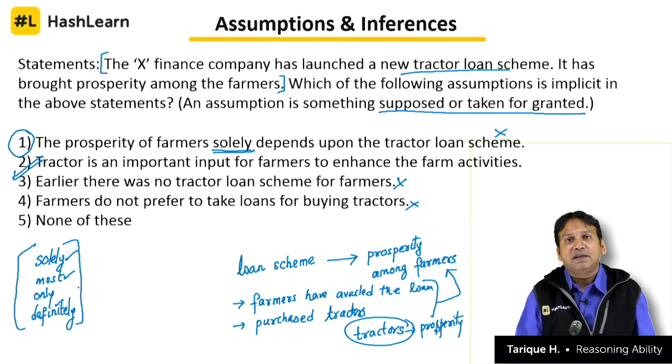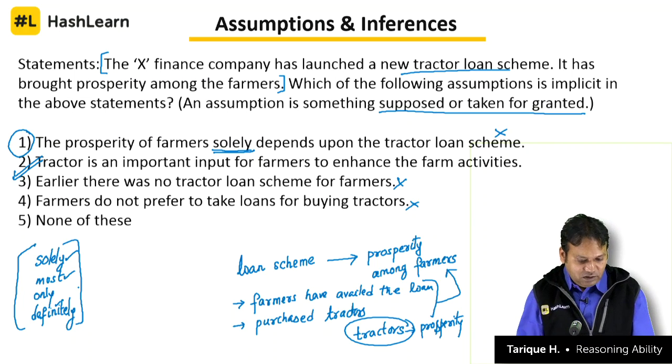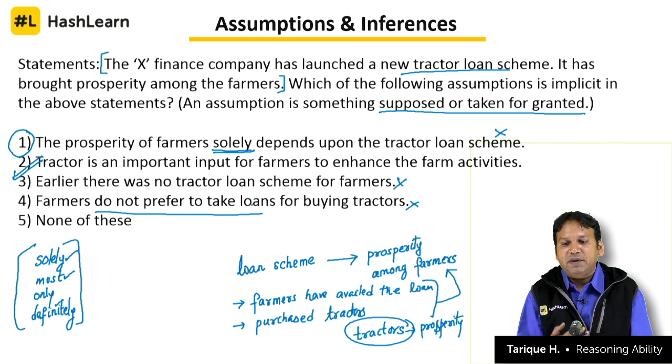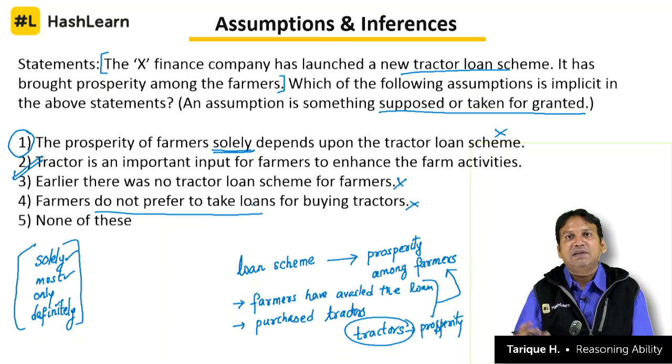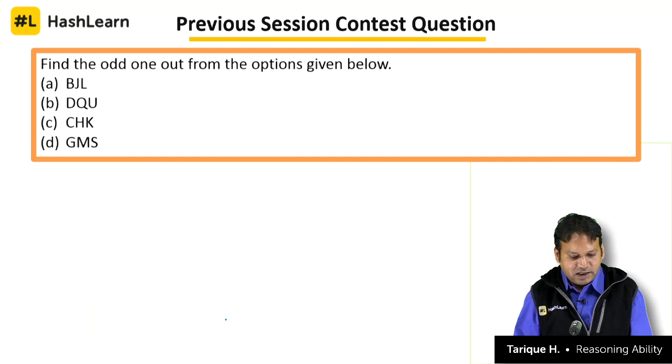While solving questions on assumptions, and even for inferences, always use the elimination technique. Go through the options one by one and see if you can eliminate them. You can say which one is definitely not in the scope of the discussion here, which one is using extreme words, or which one is introducing a new concept, like farmers do not prefer to take loans. Now this is a new concept here. There is no discussion about the preference of farmers. The statement is simply telling you that there is a new loan scheme, and that loan scheme has brought prosperity among farmers. Doing some kind of work like this, the way I have done below, can also help you solve questions in the examination.